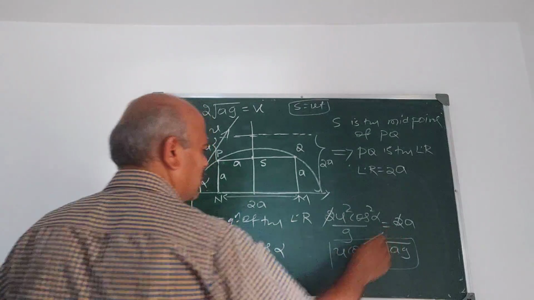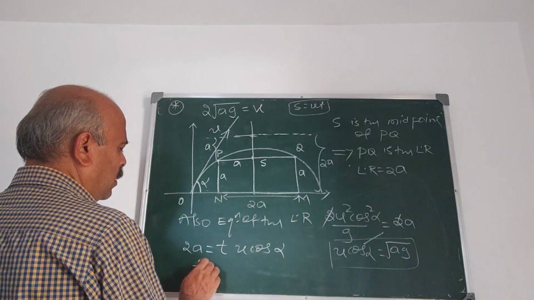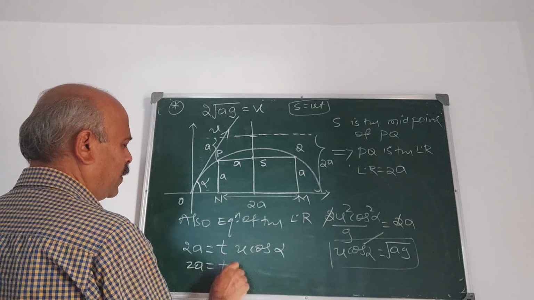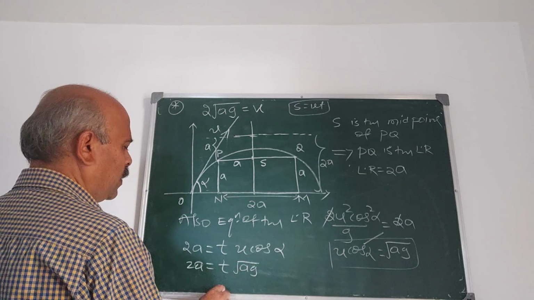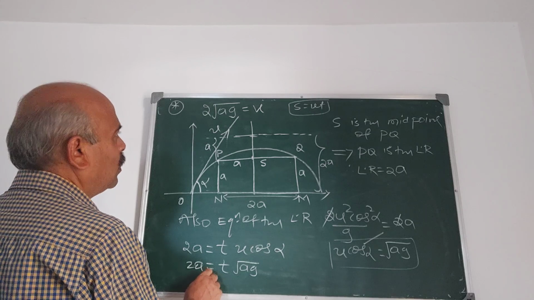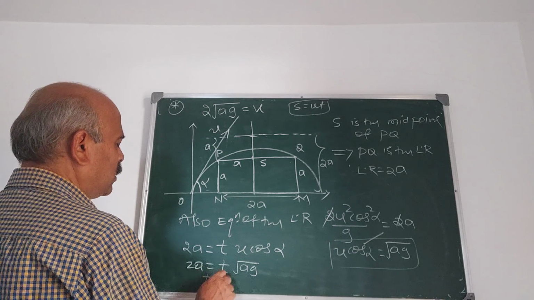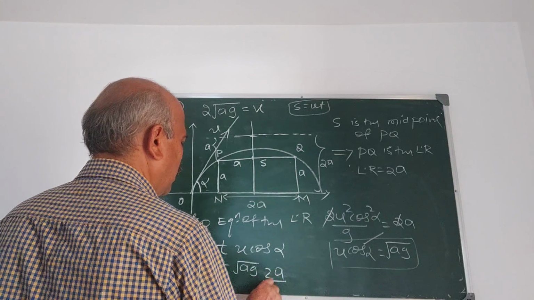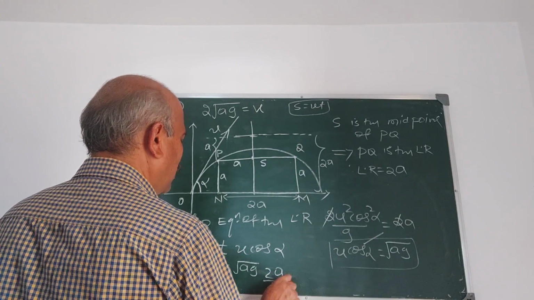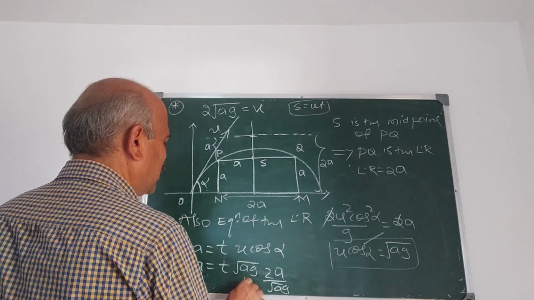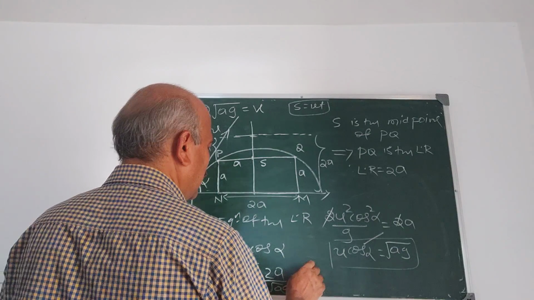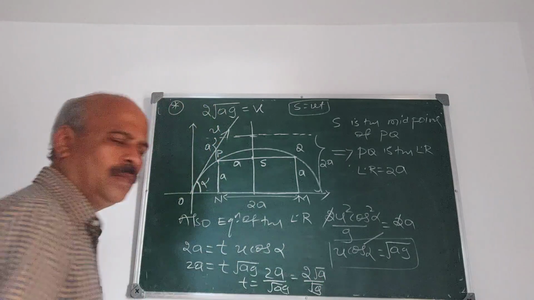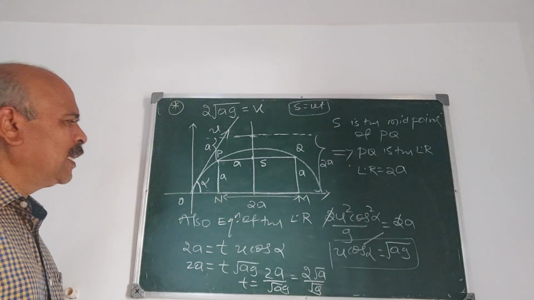Velocity is obtained from this. Therefore, 2a is t into root of ag. Therefore, what do you have to prove? T is 2a upon root ag, which is 2 root a upon root g. These are the important things here.